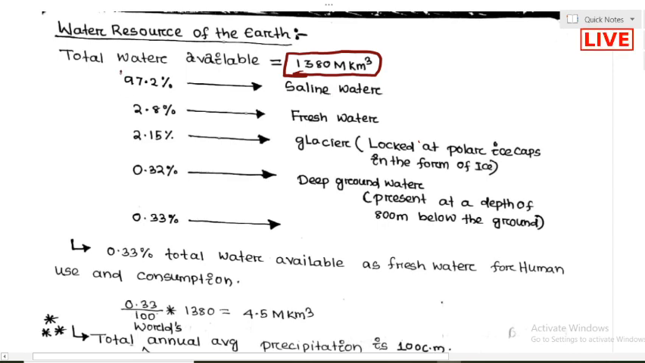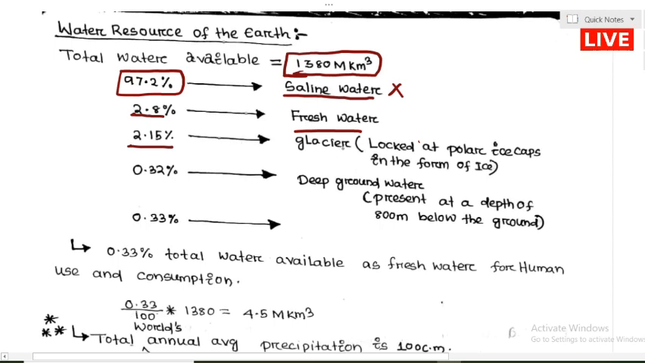Out of that, 97.2% of the water is called saline water, which we cannot use. Saline water we cannot use. So out of 97.2%, only 2.8% of the water is available as fresh water. That also cannot be used fully. Out of 2.8%, only 2.15% of the water is already locked in polar ice caps in the form of ice. It is already locked in glaciers, which we also cannot use.